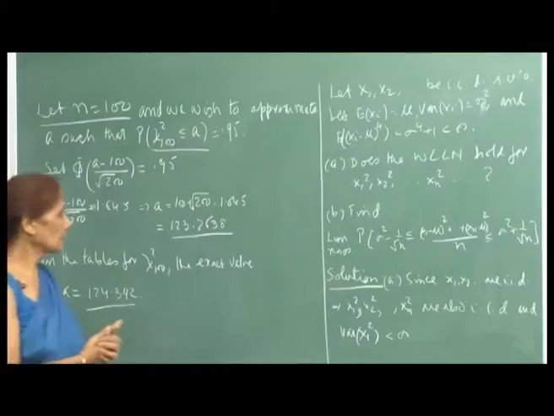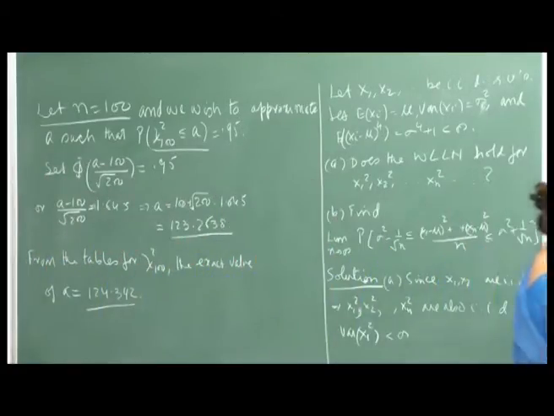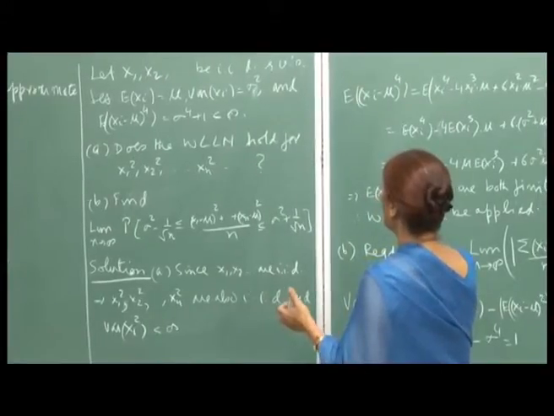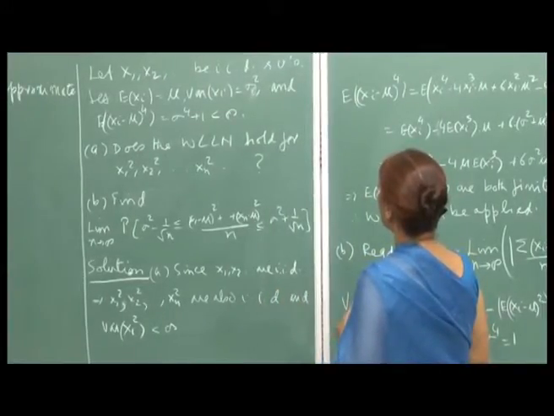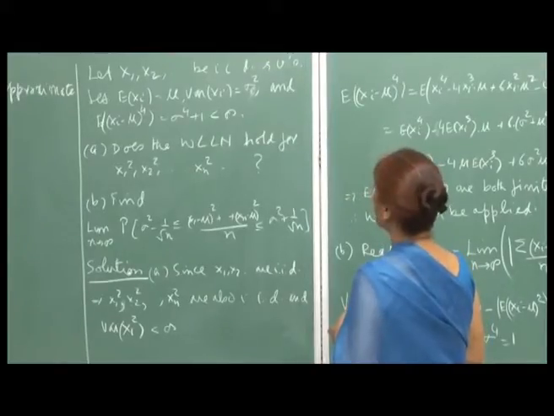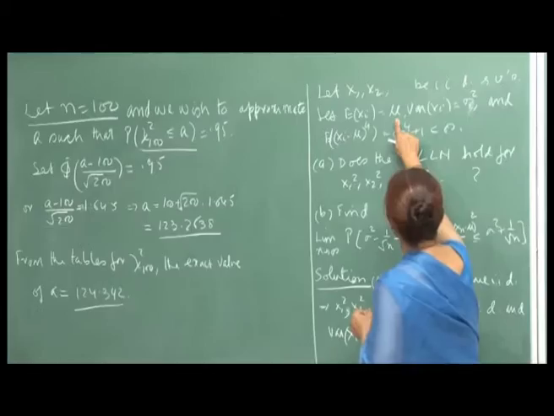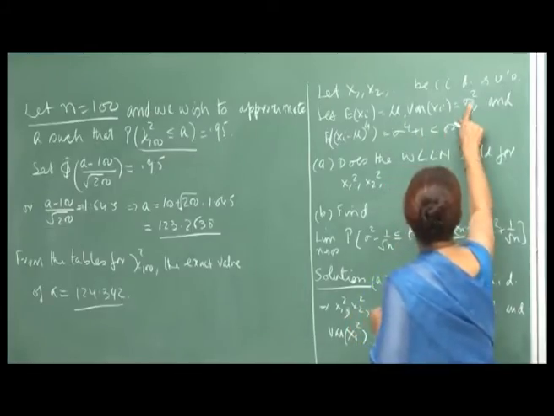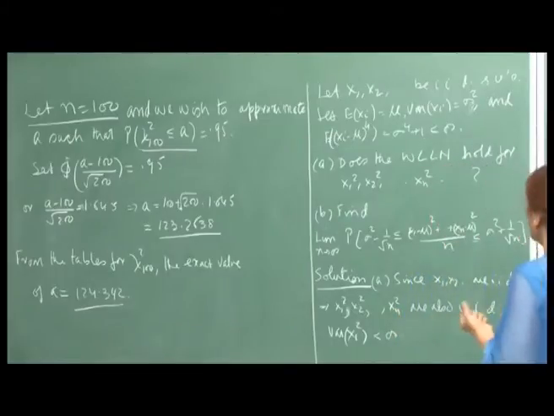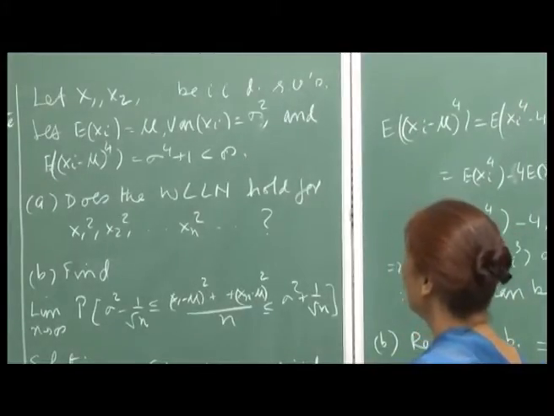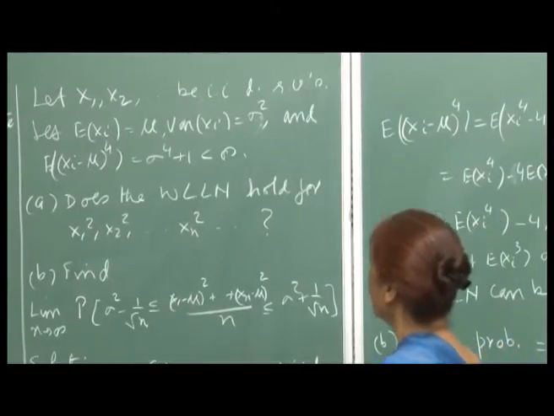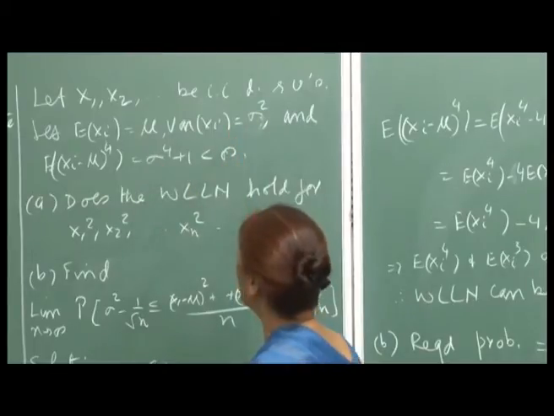So, this was another point that I wanted to make about using central limit theorem results. Now, another application of the central limit theorem. The question is, if X1, X2, ..., Xn are again independent identically distributed random variables, and you are given that the expectation of each variable is mu, the variance is sigma square, and also that the expectation of (Xi minus mu) raised to power 4 is sigma square plus 1, which is less than infinity, because you are taking sigma to be a finite number.